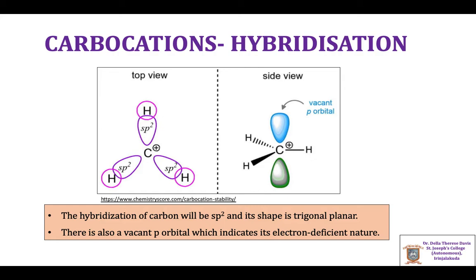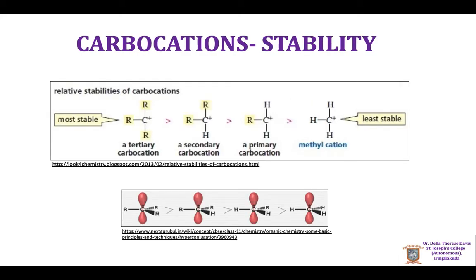Next is the stability of carbocations. Any structural factor that tends to disperse the positive charge on carbon and distribute it over the rest of the molecule tends to stabilize the carbocation, and any factor that tends to intensify the positive charge on the carbon tends to destabilize the carbocation.